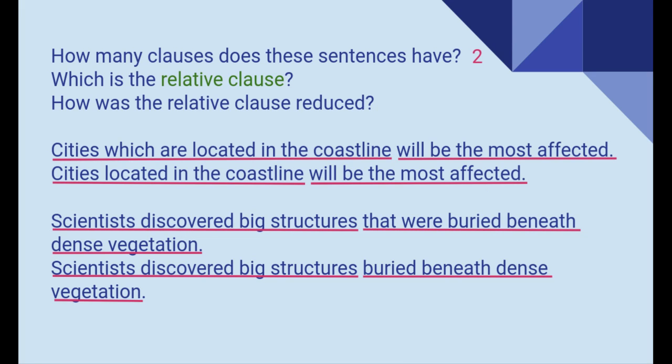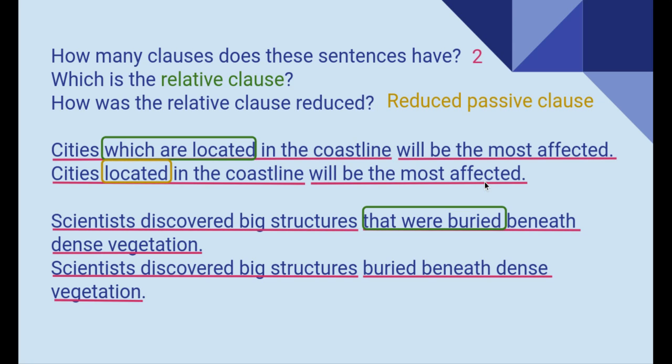Now, which is the relative clause? Well, in the first sentence it is which are located, and in the second sentence, that were buried. Now, how were they reduced? By using a reduced passive clause. Basically, what we did is to eliminate the relative pronoun and also verb to be, located and buried. Because as I mentioned before, we eliminated the relative pronouns which, that, who, and the verb to be that we used before. Great. Now let's go ahead and practice.